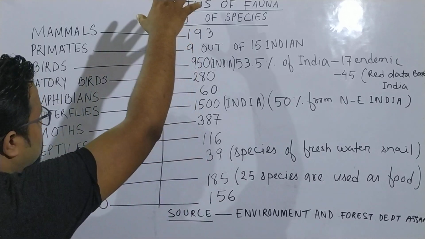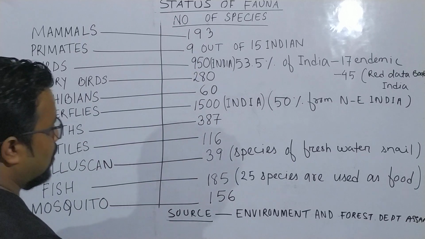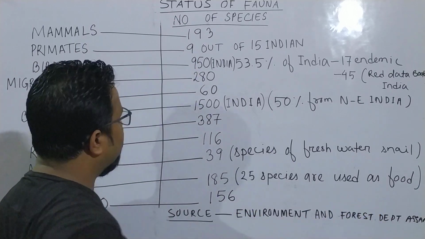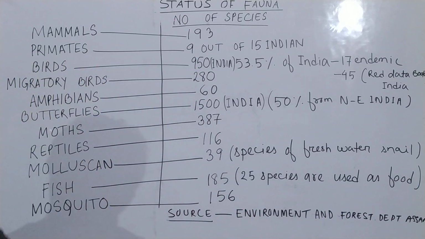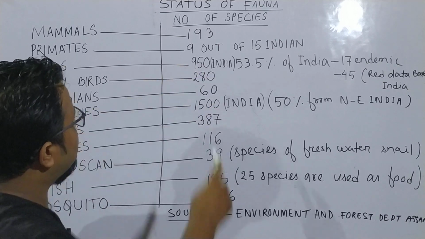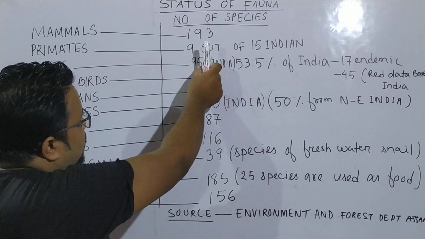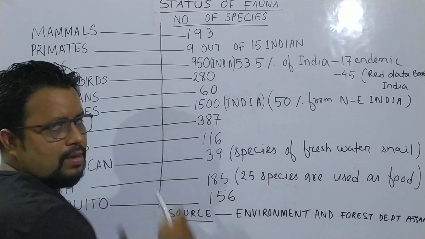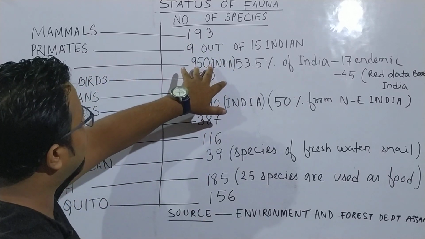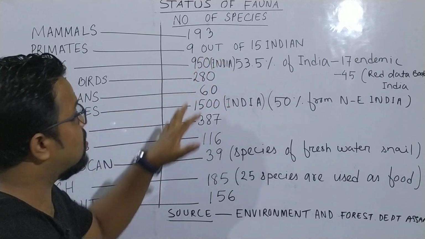The source of this list is the Environment and Forest Department of Assam. Okay, and remember this 950 in case of birds: 950 species are found in India.